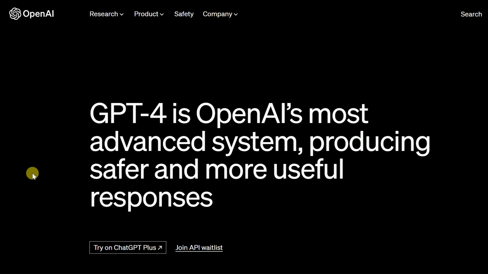Hello, the good news is ChatGPT 4 was released last night. Today I'm going to tell you what the advancement in ChatGPT 4 is as compared to ChatGPT 3, because I have been using ChatGPT 3 and its APIs, retraining the model and fine-tuning the ChatGPT 3 model. So let's see what the difference is between ChatGPT 4 and ChatGPT 3.